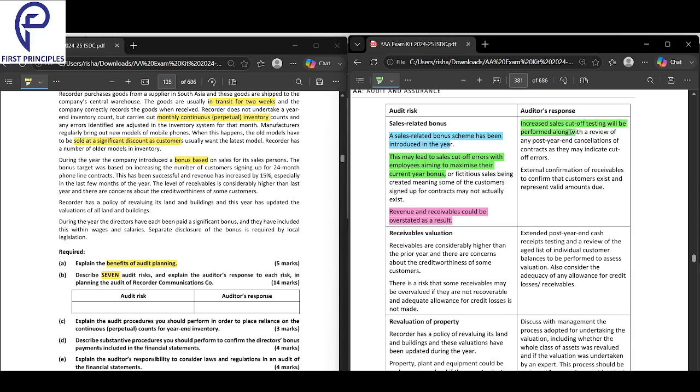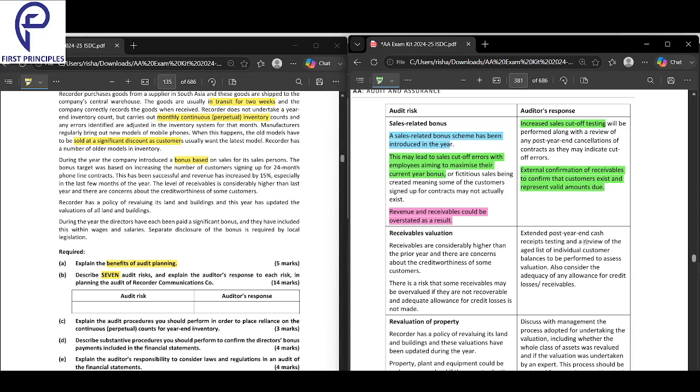Increase cutoff testing on sales, and you should perform this. Second, external confirmation of receivables to confirm that the customers exist and represent a valid amount due. That is the next thing: external confirmation of receivables.